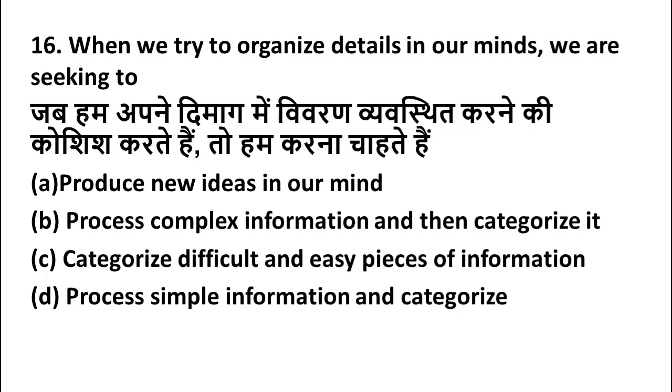When we are organizing information, we are going to categorize the difficult and easy pieces of information. We are dividing the information into simple terms and difficult terms. After that, we are going to produce an idea. So here the right answer is option B, process complex information and then categorize it.